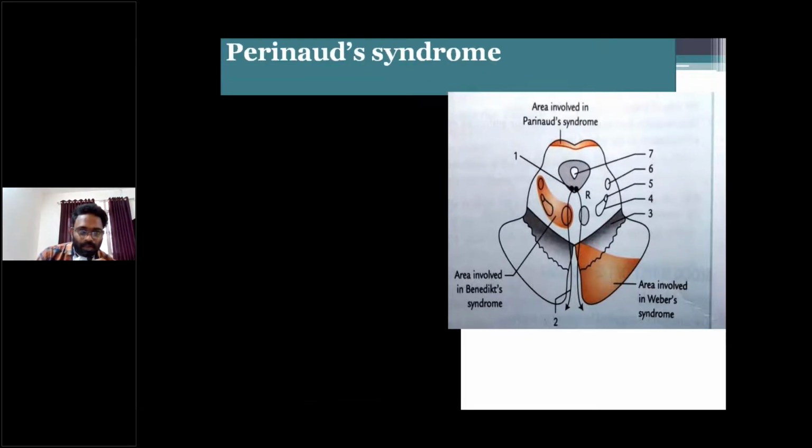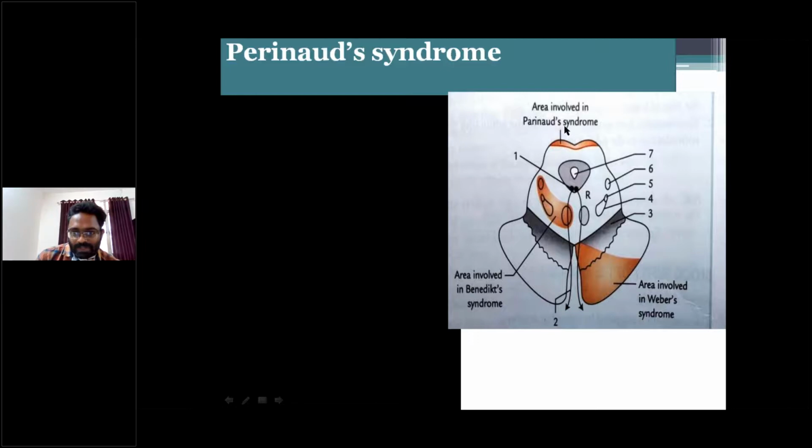Next, Parinaud's syndrome, otherwise called dorsal midbrain syndrome. Mostly the tectum is affected due to tumors of the pineal body.